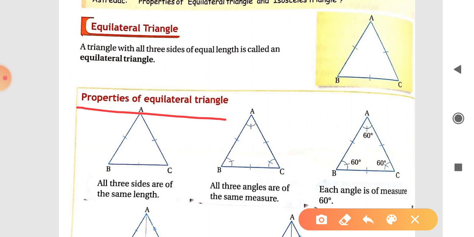First property is all the three sides are of the same length. Second is all the angles are of equal measure, that means every angle will be equal. Each angle is equal to each other. And next, each angle is of measure 60 degrees. Each angle of an equilateral triangle measures 60 degrees.